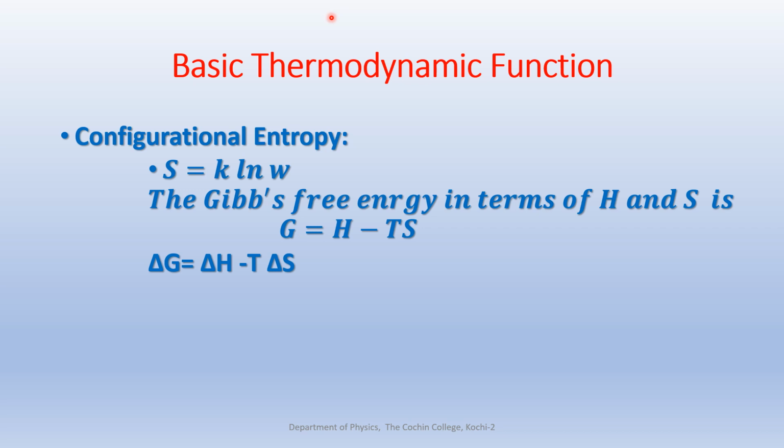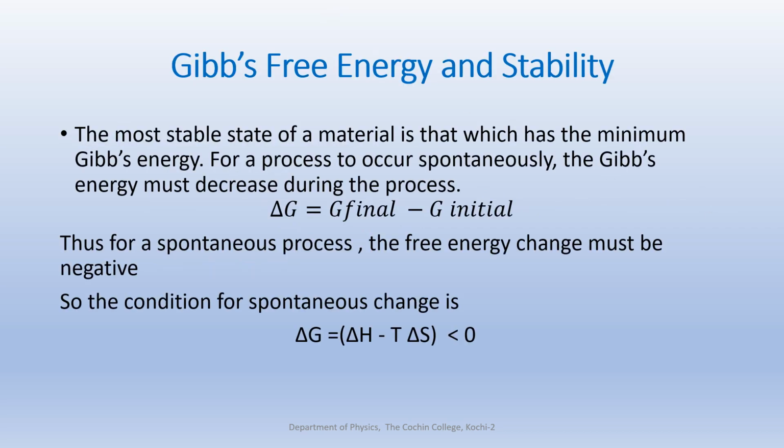So which material is said to be more stable? The material having the minimum Gibbs energy is said to be the stable material. So for a process to occur spontaneously, the Gibbs energy must decrease during the process. So the change in Gibbs free energy delta G is equal to delta H minus T delta S. Okay. Now, what is a change? Change is always final minus initial. So delta G is equal to G final minus G initial.